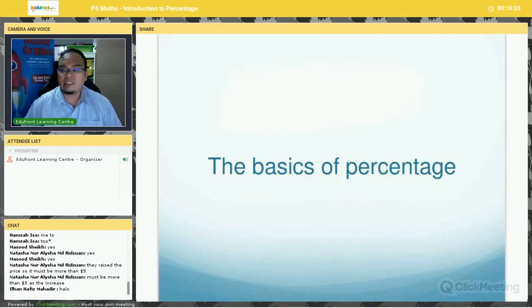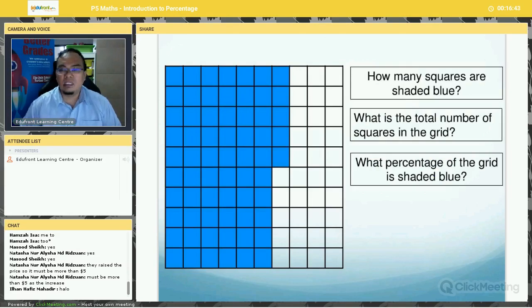Now let's move on to the basics of percentage. What does percentage mean? Now let's take a look at this square. How many squares are shaded blue? Anyone? Can I have Shahada or Fazana? How many squares are shaded blue?